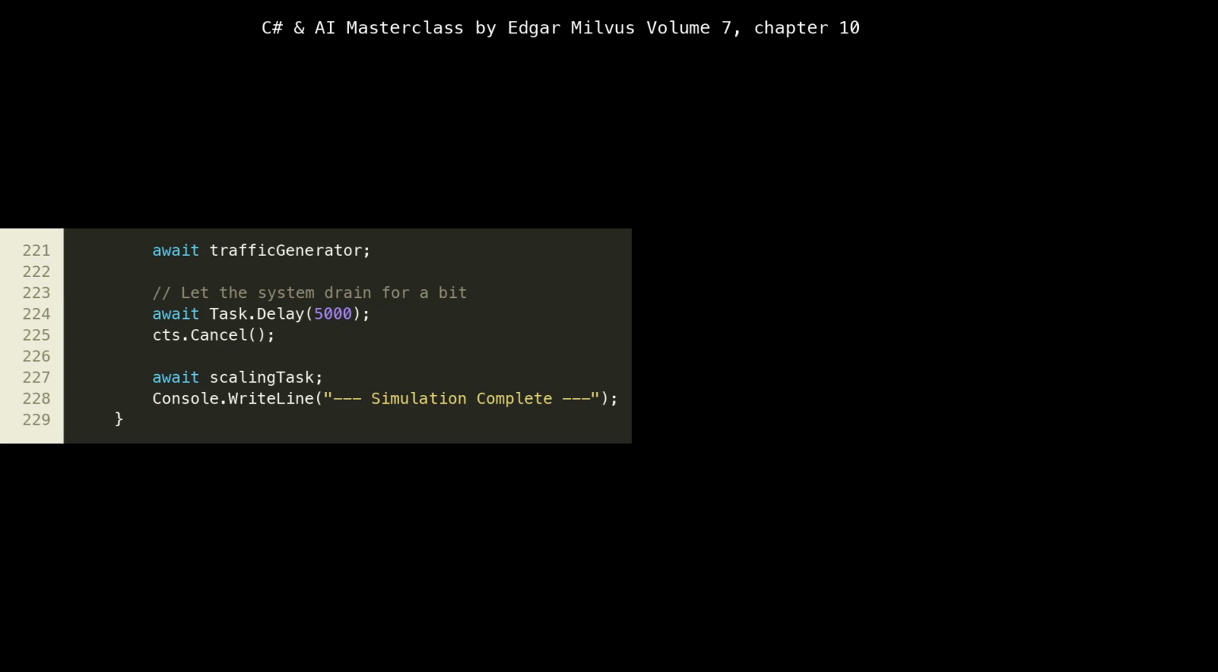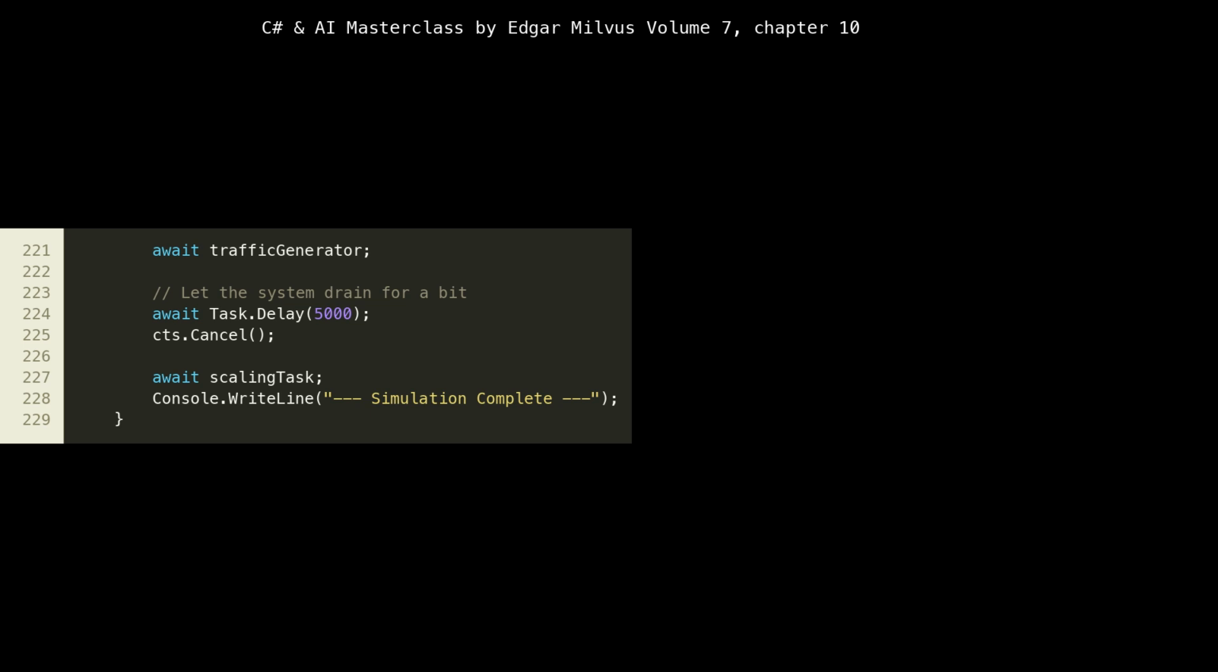Finally, we await the traffic generator task, line 221, to ensure all simulated requests have been sent. After the traffic burst, await Task.Delay(5000) provides a grace period, allowing the existing agents to process any remaining requests in their queues and for the HPA to potentially scale down.